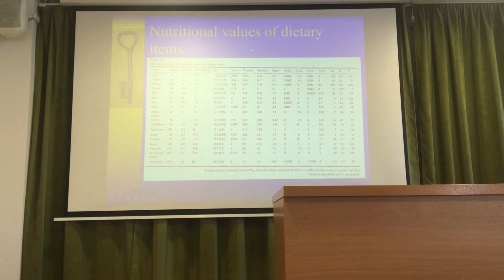foodstuffs. And also every foodstuff has a nutritional value of dietary items. You can see here how many vitamins it contains, how many thiamines, so different kinds of amino acids, different kinds of, for example, apples, orange, bread, you can see here.